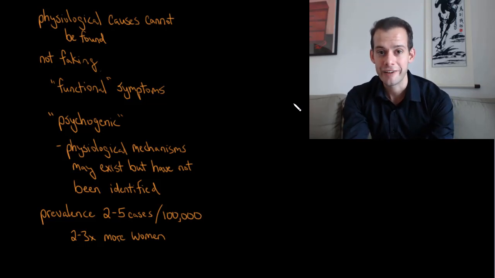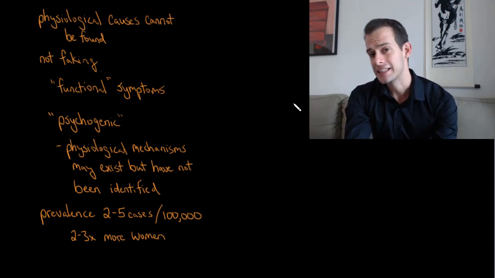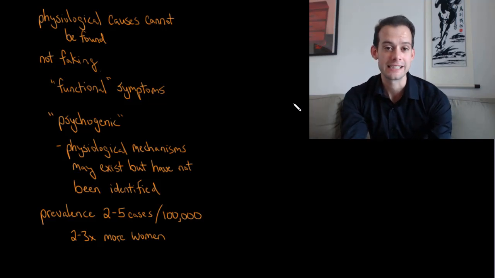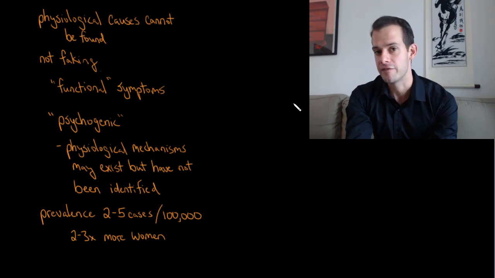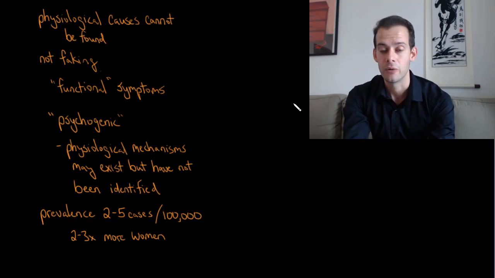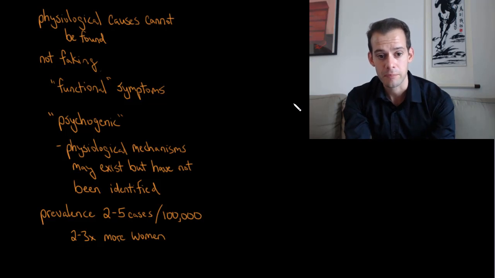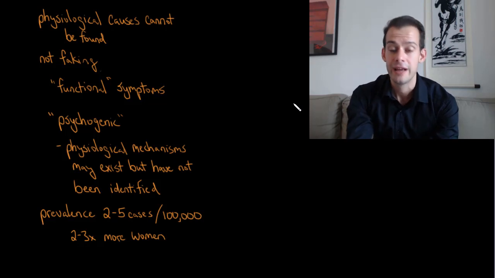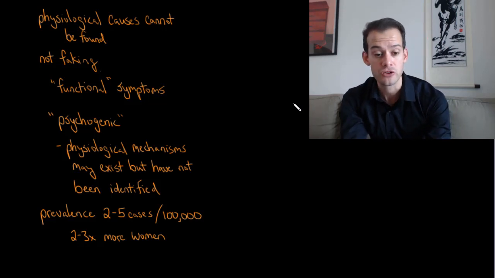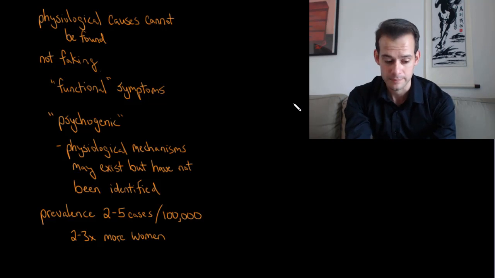They're saying, we haven't figured out what it is that's causing your symptoms, so we're going to say it's your mind. And that's not necessarily a fair thing to do, to place that on the patient when there might be some other physiological explanation, and perhaps, in years to follow or decades later, we'll have a much better understanding of that, and we'll see that it wasn't originating from the patient's mind. And so the estimated prevalence for conversion disorder is very, very low. There's only about 2 to 5 cases per 100,000 people. So it's very, very rare. And it's estimated to be about 2 to 3 times more common in women.